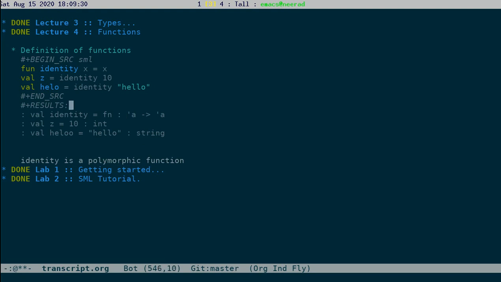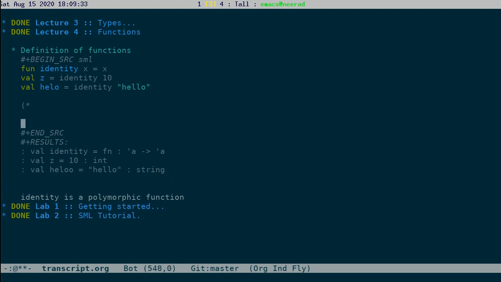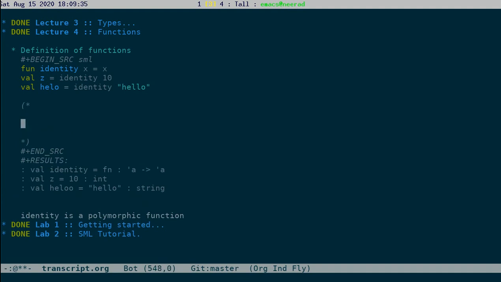Okay. So first of all, in standard ML, the type of functions from A to B is written as A arrow B. Okay. The arrow you write by putting a minus sign and a greater than sign. So you should read this as A arrow B. This is the type of all functions from A to B. So here identity is a function which is from quote A to quote A. What is this quote A? So this quote A is a type variable.